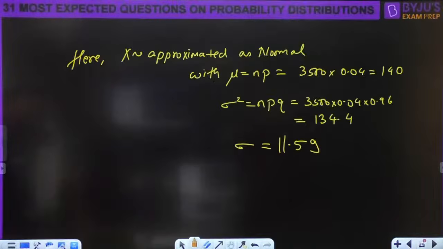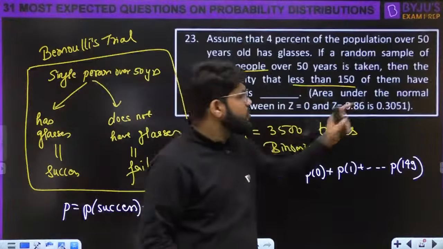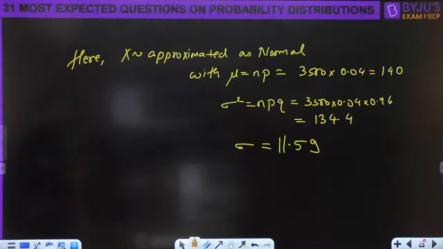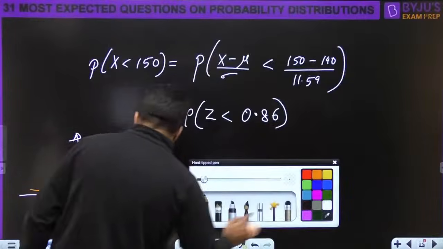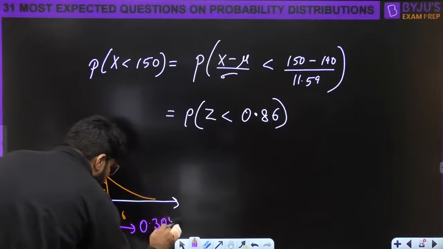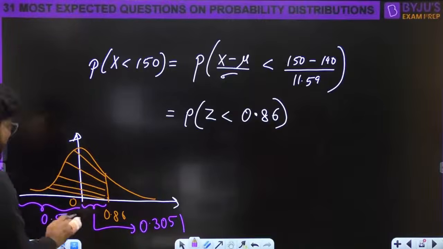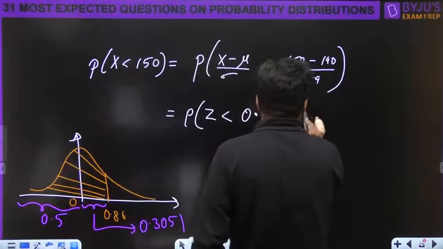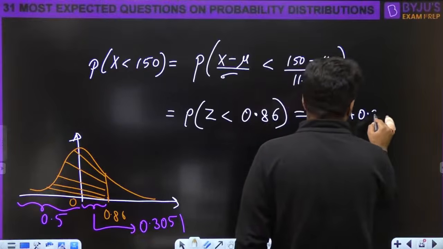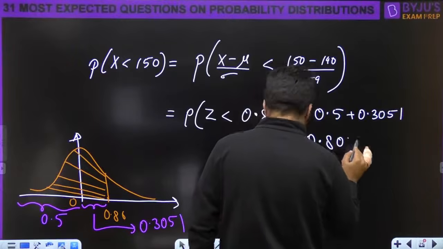So how much is it? What is given in the question? They have given the area between 0 and 0.86, that is 0.3051. This area is given, right? But the area up to the mean we already know is 0.5, 50%, and beyond that the required data is given to you. So the answer for the question is 0.8051.